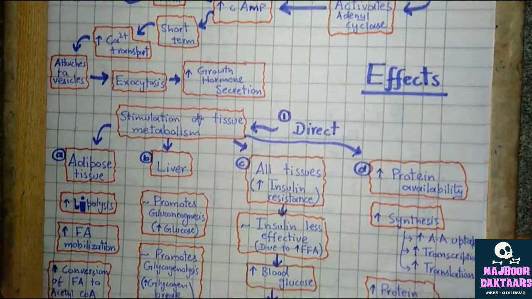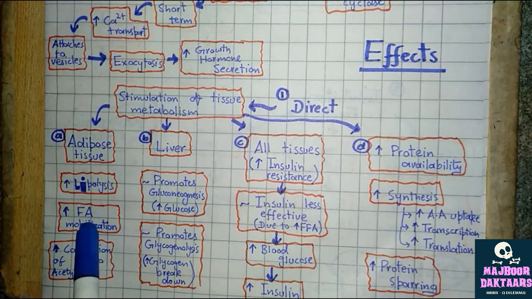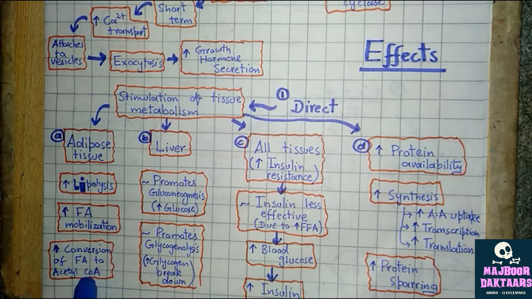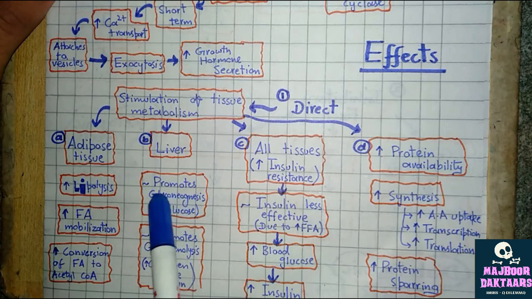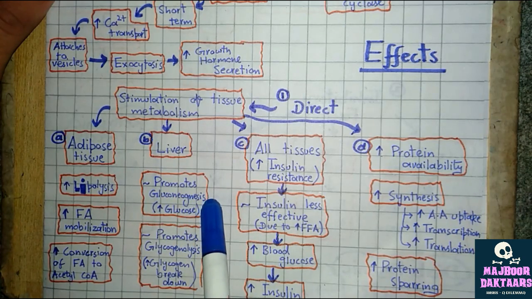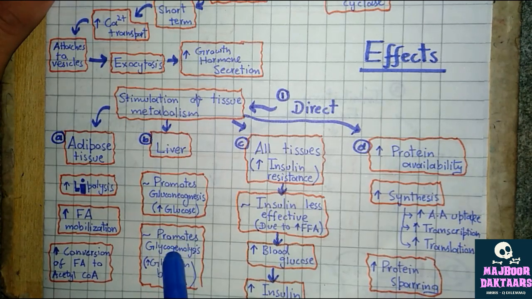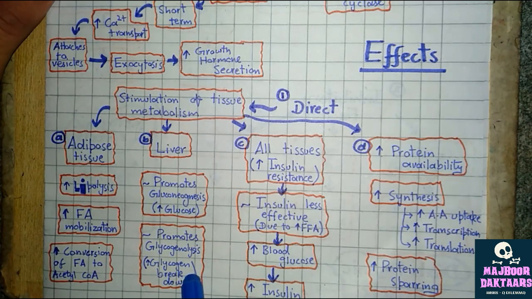In adipose tissues, the growth hormone causes increased lipolysis, resulting in increased fatty acid mobilization and increased conversion of fatty acid to acetyl CoA. This increased free fatty acid is used in the production of energy which is required for growing bodies. In the liver, it causes the promotion of gluconeogenesis, which causes the increased blood glucose level, and the promotion of glycogenolysis, that is the breakdown of glycogen into glucose, which also increases the blood glucose level.